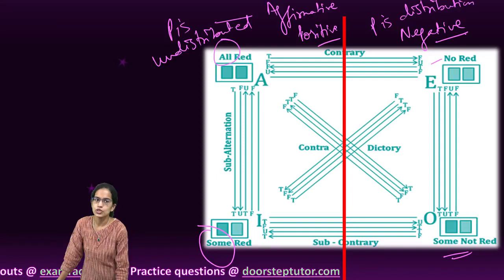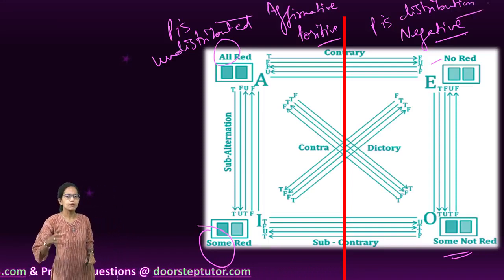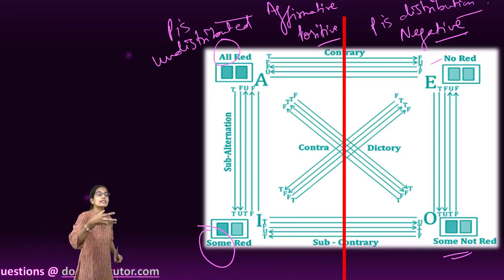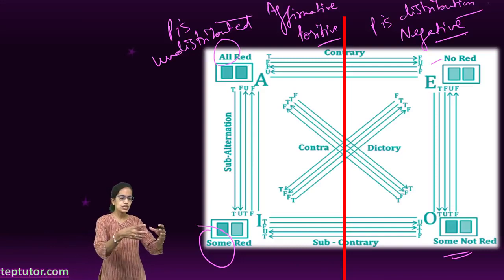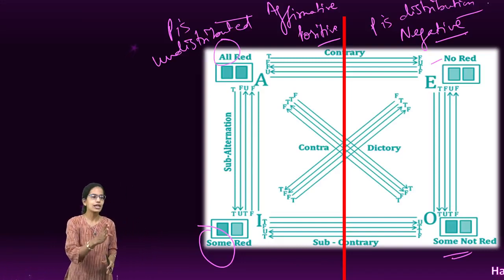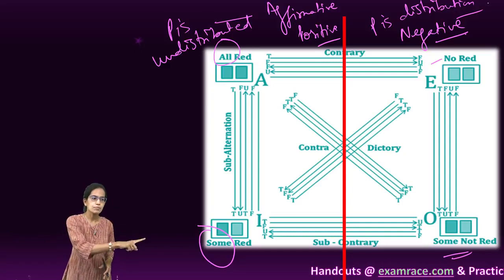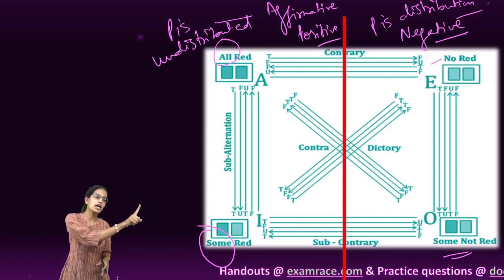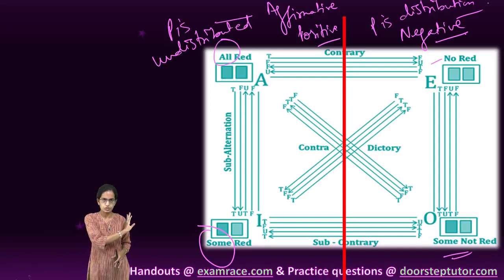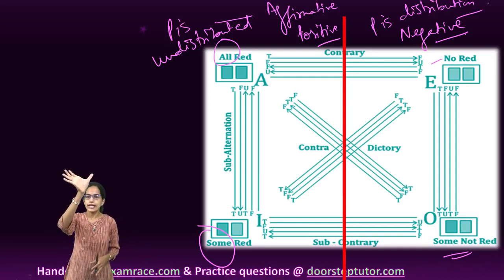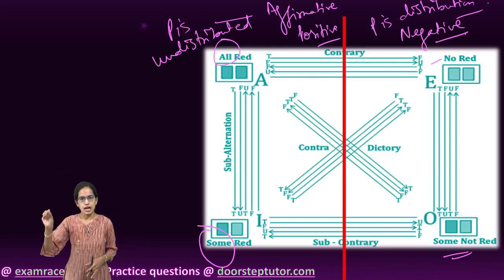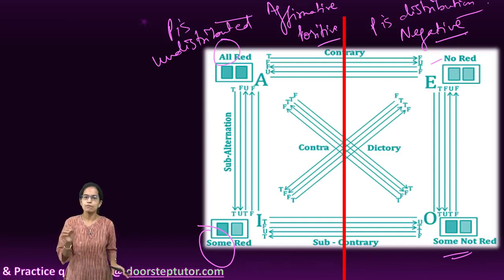What is distribution? Distribution is the attribute that describes the relation between the categorical proposition and each of the terms; it explains whether or not the proposition is about every member of the class that the term represents. So, in the case of affirmative, P is undistributed. In the case of negative, P is distributed.